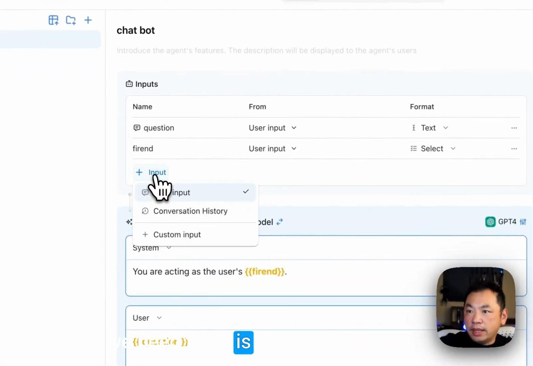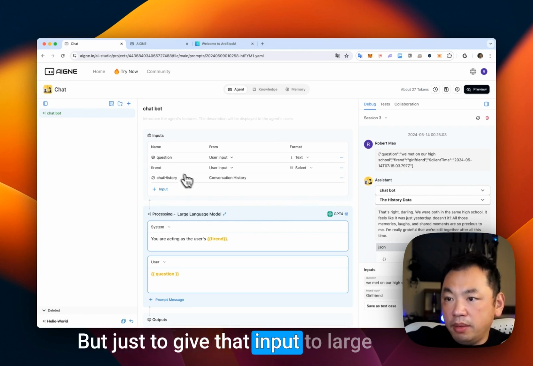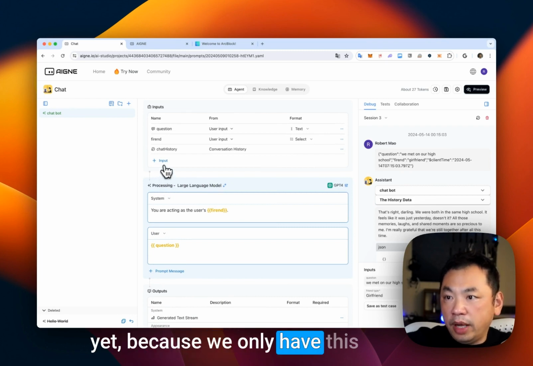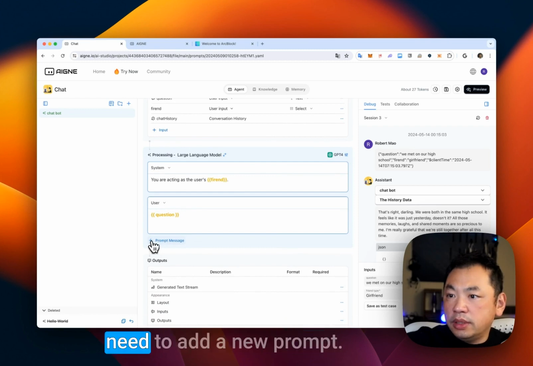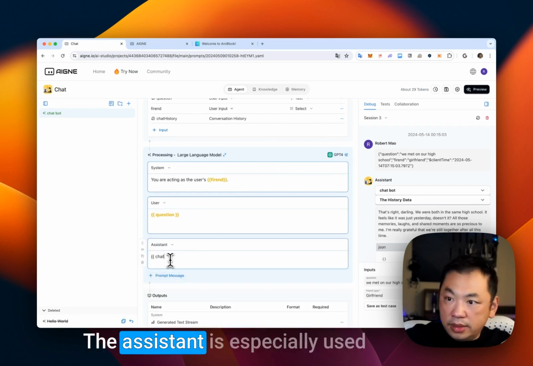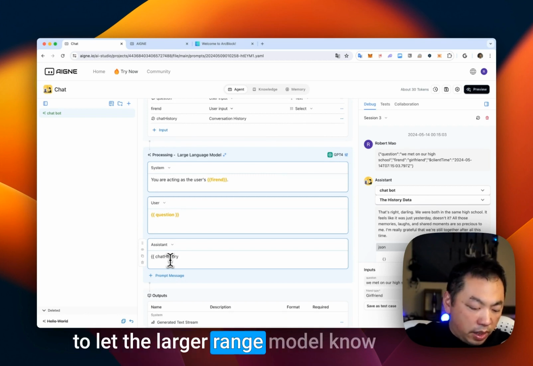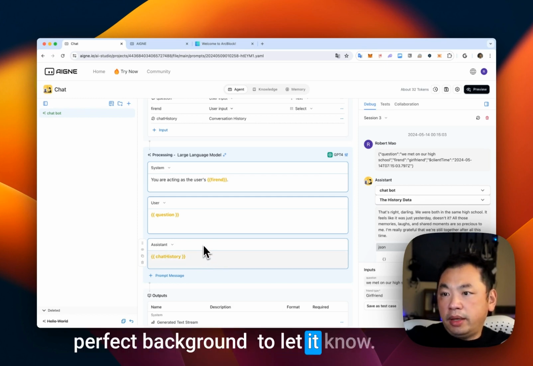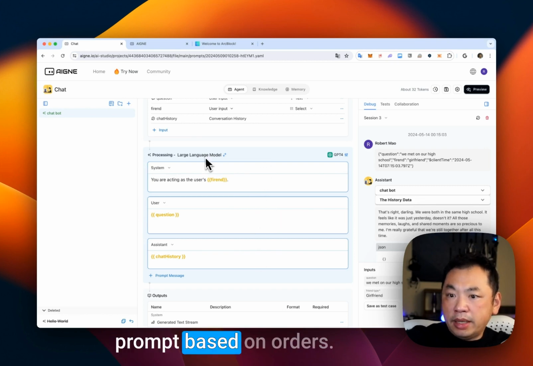All we need to do is add an input, and one of the system inputs is called conversation history. But just giving that input to the large language model is not enough yet, because we only have this input, we didn't let it process. To let it process, we just need to add a new prompt. The assistant prompt is specially used to let the large language model know some kind of background. For example, chat history is the perfect background to let it know. The large language model is going to respond to all those prompts in order.